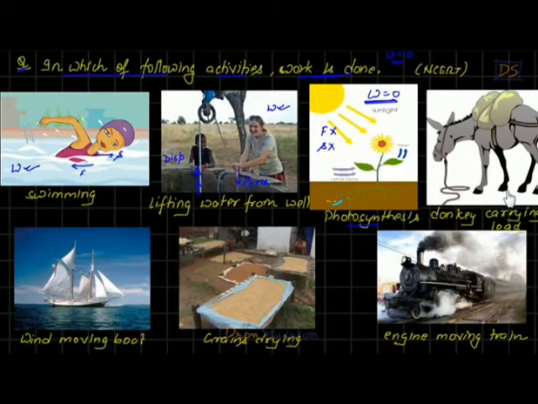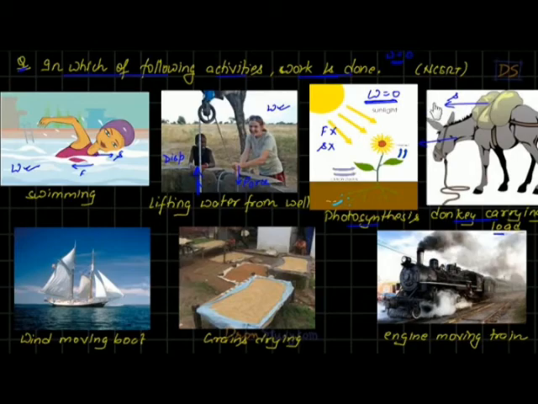Next question, students. Tell me this. A donkey is carrying load on his back, students, as you can see in the photograph. So the donkey is moving ahead and he's carrying load like this. So what do you think? Work is being done or not, students? We have already done such example, students. See, as a donkey is moving ahead, this load is also moving ahead.